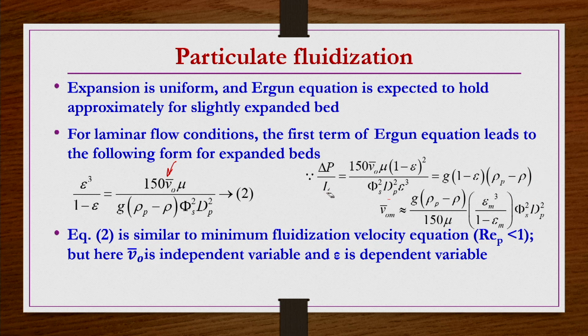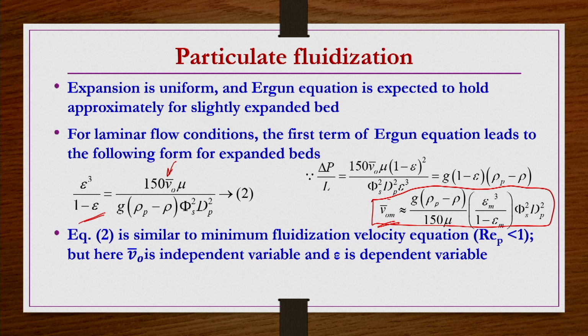Now you can see this equation number 2 and the equation for minimum fluidization velocity are similar to each other indeed. The only thing is that in the minimum fluidization case, the velocity is the dependent variable, whereas in the present case V0 bar is the independent variable and epsilon is the dependent variable. In the minimum fluidization condition, V0m bar is dependent and epsilon m is known and independent.